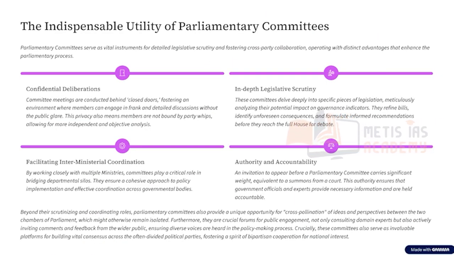So, having understood what these parliamentary committees are, now let us try to understand the utility, or what benefits these parliamentary committees bring to the table. The first thing is that these parliamentary committee meetings are generally held closed door. When I say closed door, it is not televised, and it is not held in front of the different representatives of the party or the media.